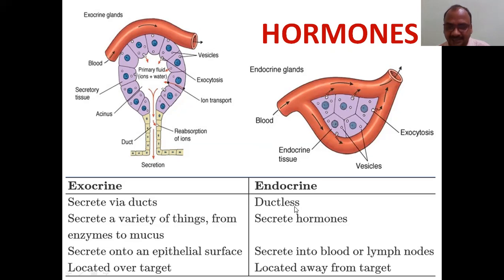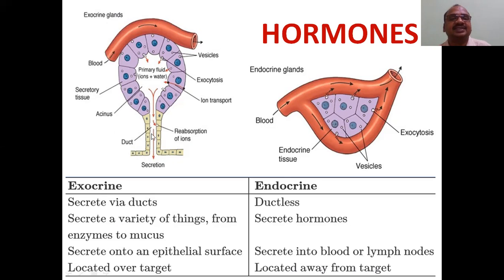These are called ductless glands, which secrete hormones into the blood or into the lymphatic system directly, mainly blood, and are located away from the target. See, target cells are somewhere, and releasing cells are somewhere. There is a distance always. It travels through the blood directly, whereas an exocrine gland, this is the structure.